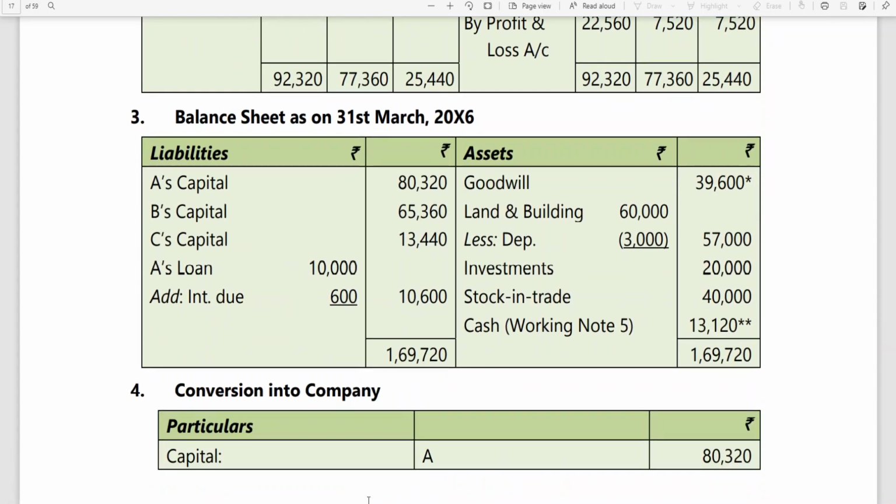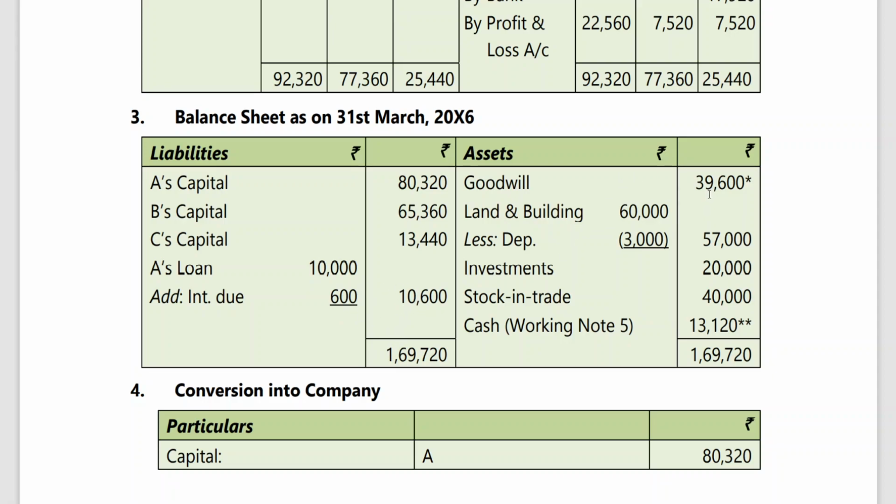Actually, interest due is not to be added, as you learned in auditing, but he has done that. It is a current liability, but he has added it to the loan. Okay, no problem. Maybe this loan will appear in the balance sheet as a long-term borrowing. Maybe that is the reason why interest due has also been added, because they are converting into a company.